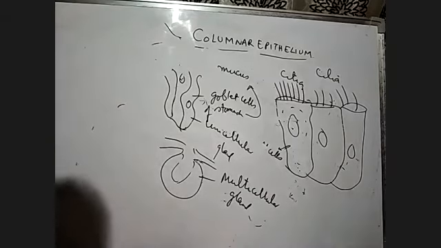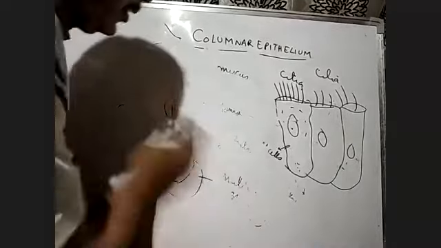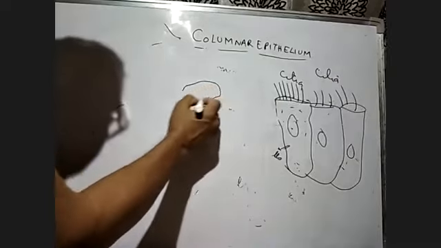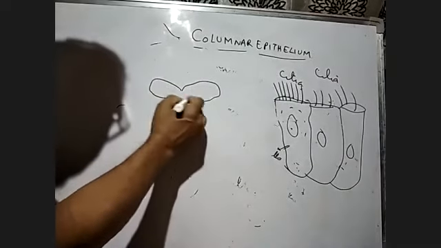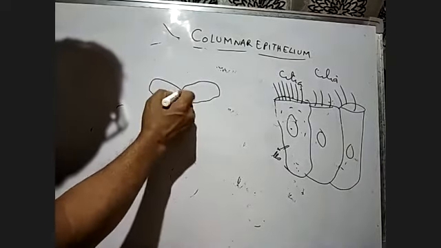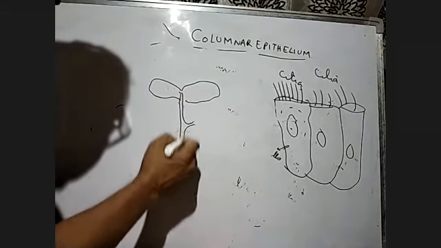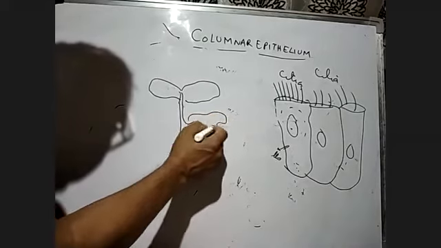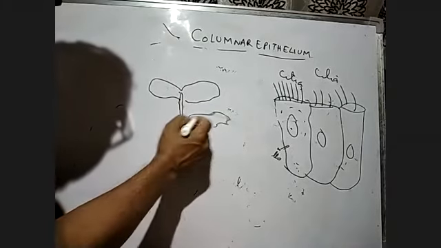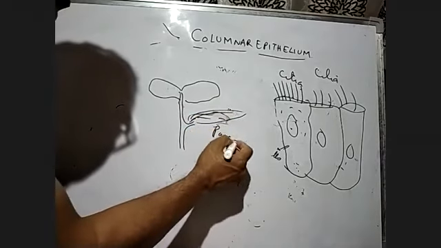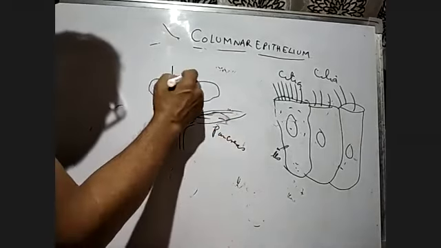Suppose I show you that. Suppose here we can get the liver. So here we have the pancreas. The pancreas is there. This is the liver.